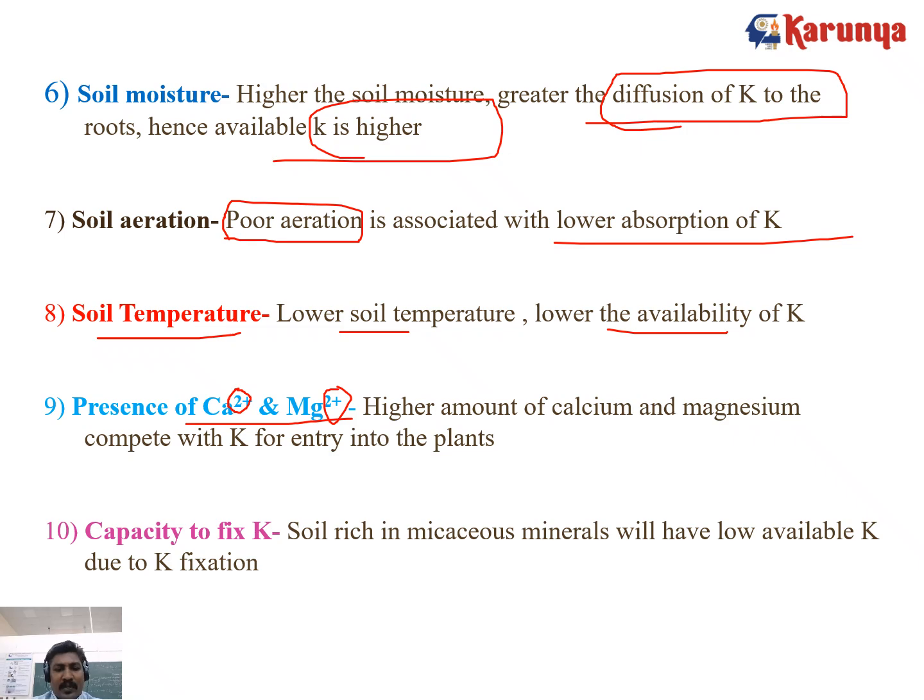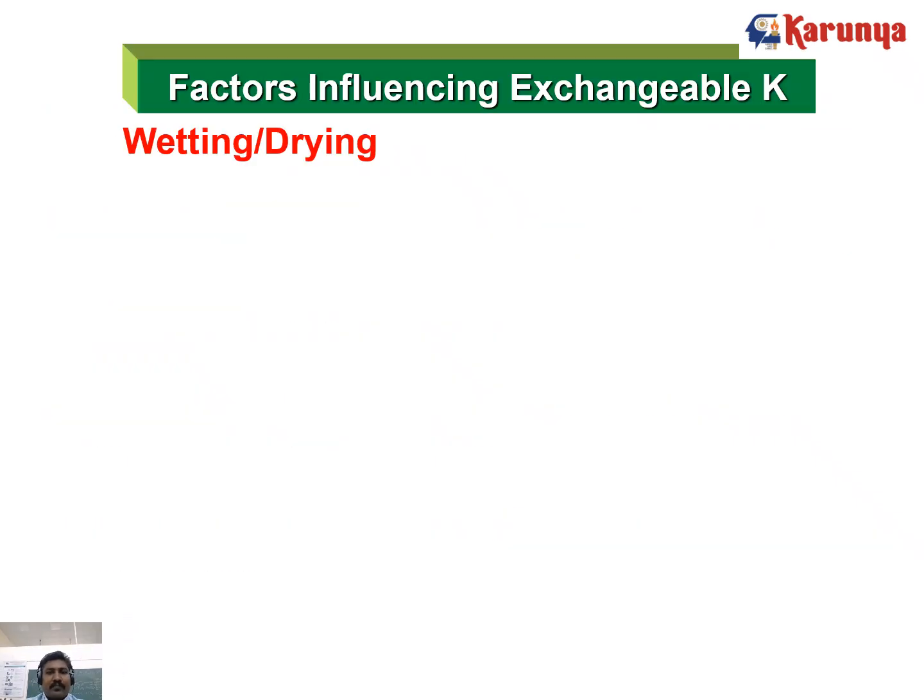Then capacity to fix potassium. A soil rich in micaceous mineral will have more potassium fixation capacity, so the mica rich mineral always supplies a higher amount of potassium to the crops.